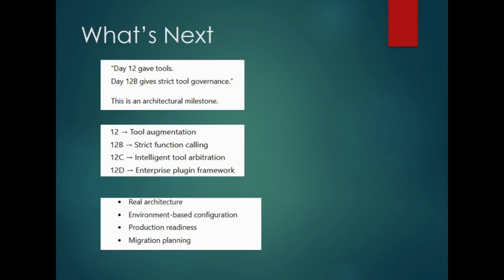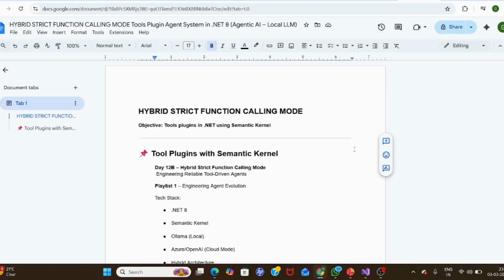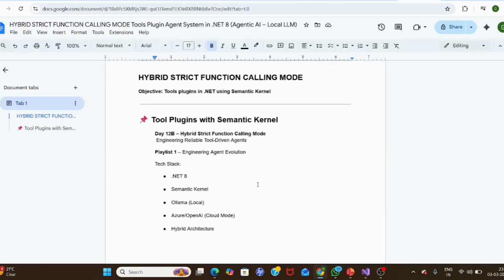In the next session we will come up with 12c and 12d, a deeper dive into tool integration with agentic AI. So finally we are coming up with a real architecture: environment configuration, production readiness. It is no longer a single agent or multi-agent with local. It is a pure cloud setup we are bringing up, and we will go forward to composition. Here we are not making any new days. We just bifurcated 12 into 12b. There is one playlist already, where you will get all the days together.